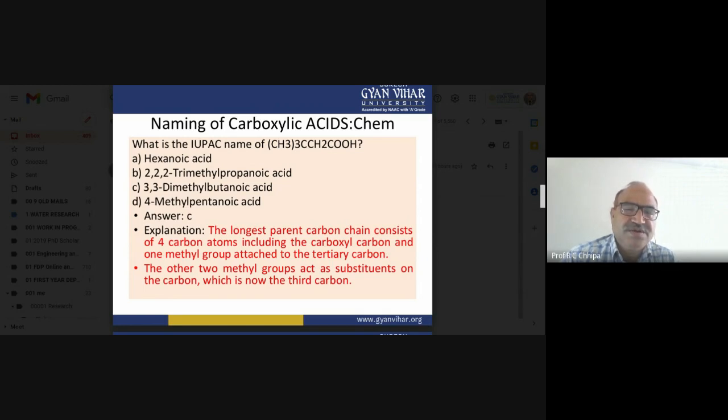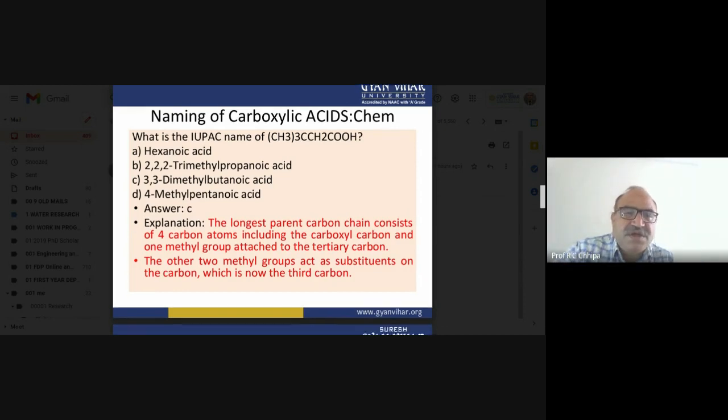So now what will be the IUPAC name? The correct answer is C. So 3,3-dimethyl butanoic acid will be the answer. The longest parent carbon chain consists of 4 carbon atoms, including the carboxyl group, and one methyl group attached to the tertiary carbon atom. The other two methyl groups act as substituents on the carbon, which is now the third carbon.